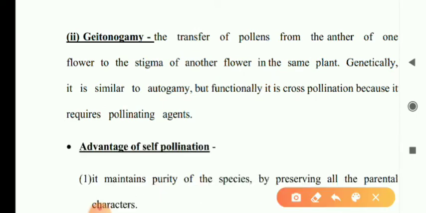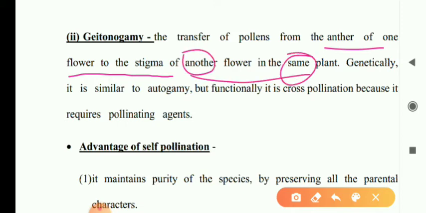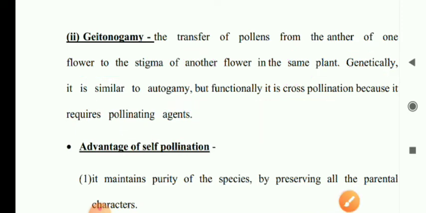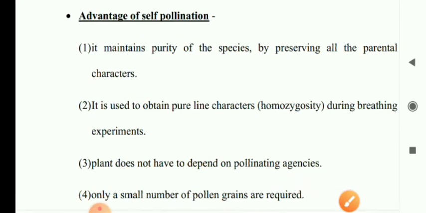Three points. One: transfer of pollen from anther of one flower to stigma of another flower of the same plant. Second: genetically it is autogamy, that means genetically they are similar, but functionally it is cross pollination, because here pollinating agents are required. Is that clear? Now next point, advantages of self pollination.